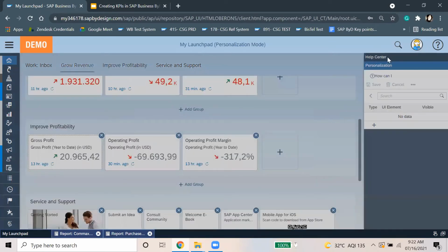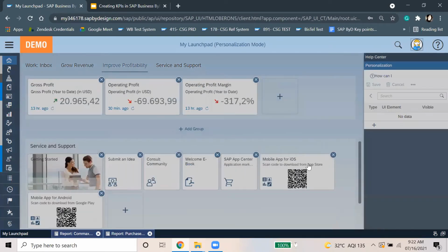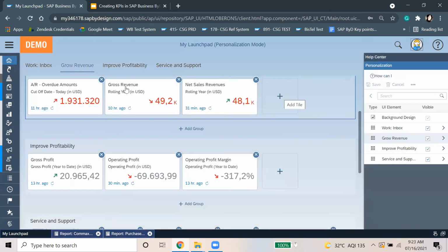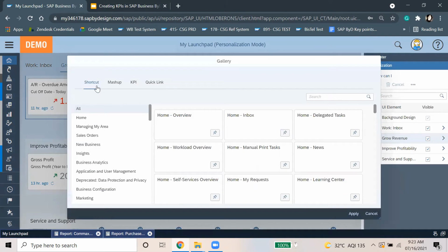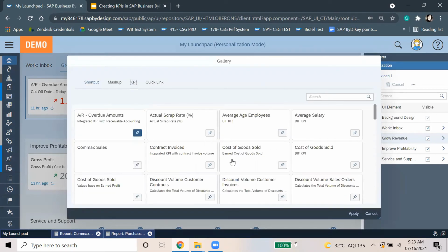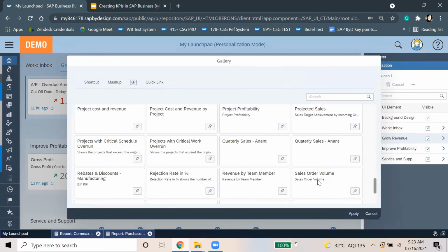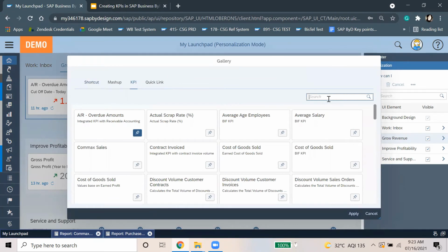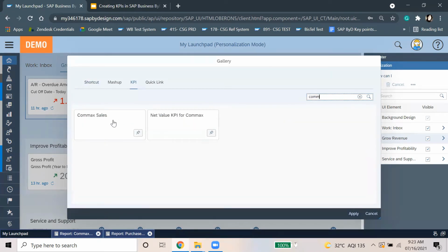Just go to the start personalization mode. Click on this plus sign. Then we have these four categories: shortcut, mashup, KPI, quick link. We'll go to the KPI. And these are the available KPIs here. We can also check which one we have created. So both are here, the one which I created earlier and the one just created: net value KPI for Comax and the Comax sale. I'll take them both and apply it.